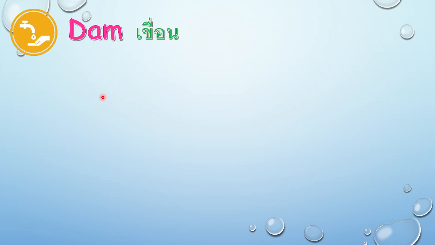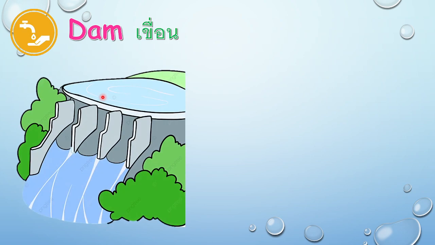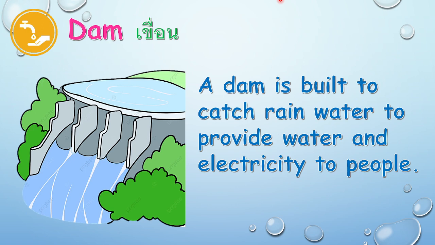What can you say about dam? It is big, right? Very big. And it is man-made. People have to make the cement around it, and then they put machines to clean the water. So how does it work? They built it to catch rainwater, to provide water and electricity to people. It means when it rains, the dam will catch the rain, the machines will clean, and while the machines are cleaning the water, it also makes the turbine spin and can produce electricity.